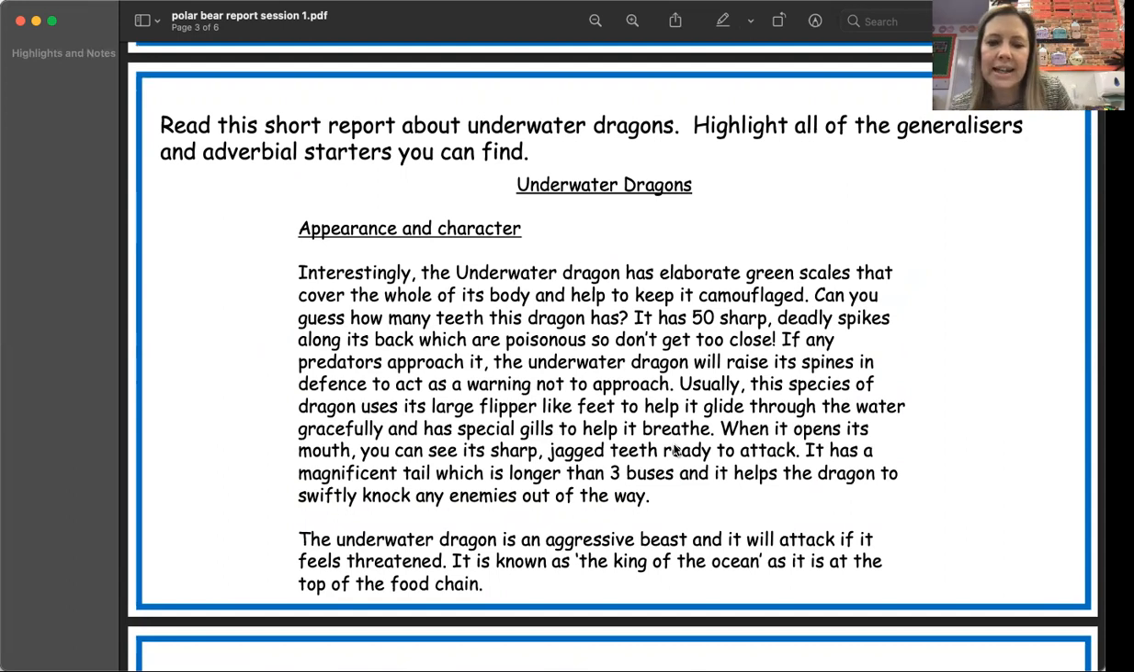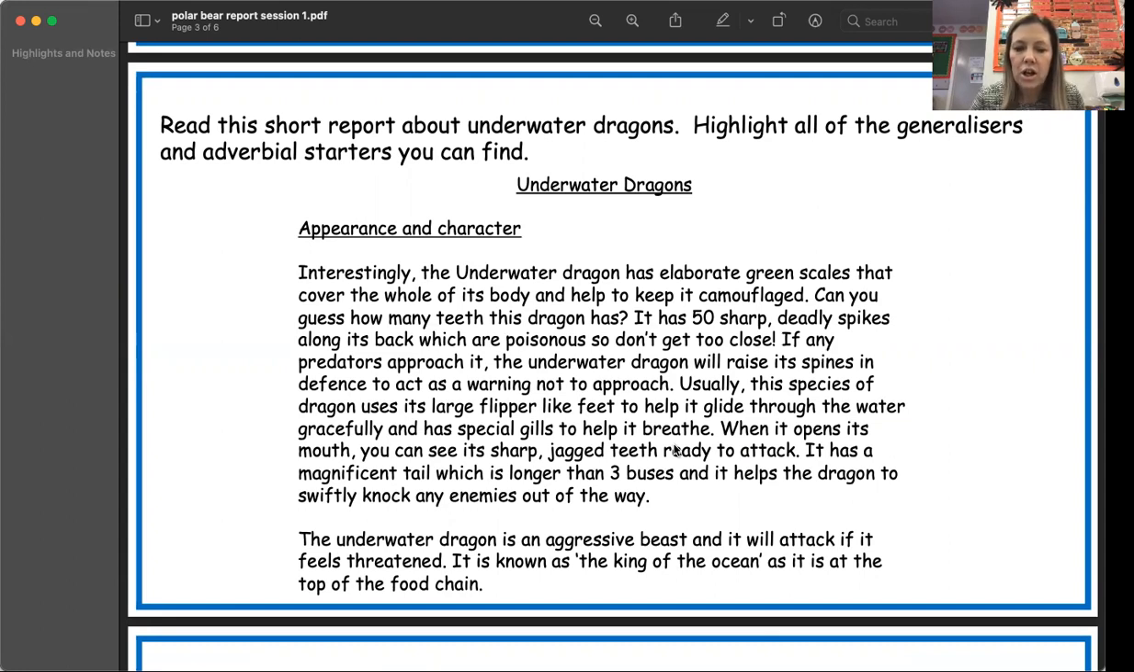So interestingly, the underwater dragon has elaborate green scales that cover the whole of its body and help to keep it camouflaged. Can you guess how many teeth this dragon has? It has 50 sharp, deadly spikes along its back, which are poisonous, so don't get too close. If any predators approach it, the underwater dragon will raise its spines in defense to act as a warning not